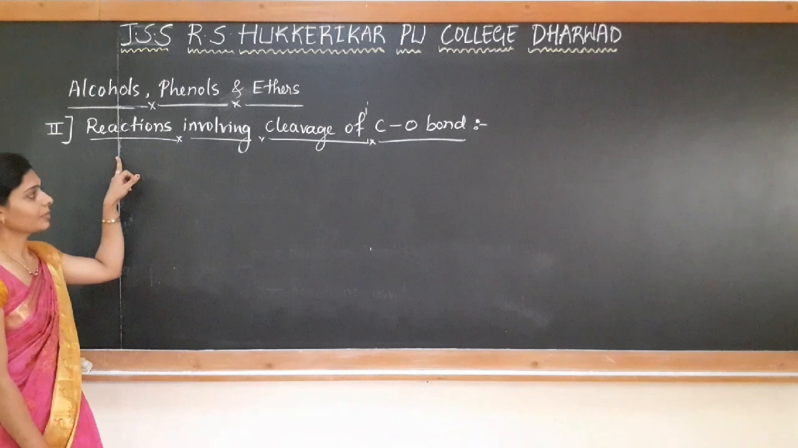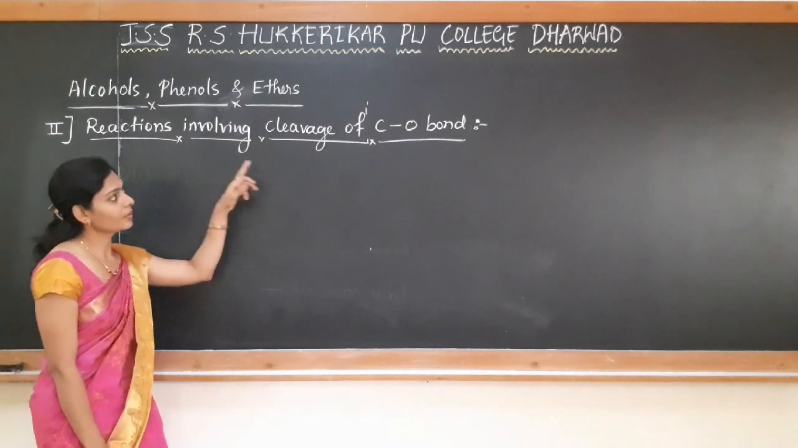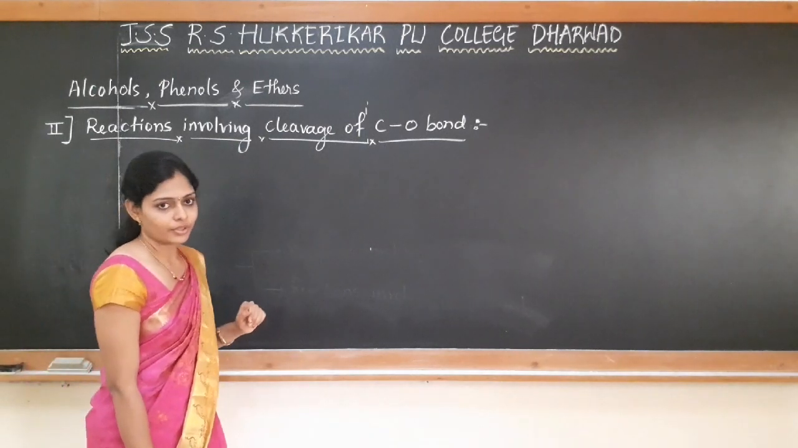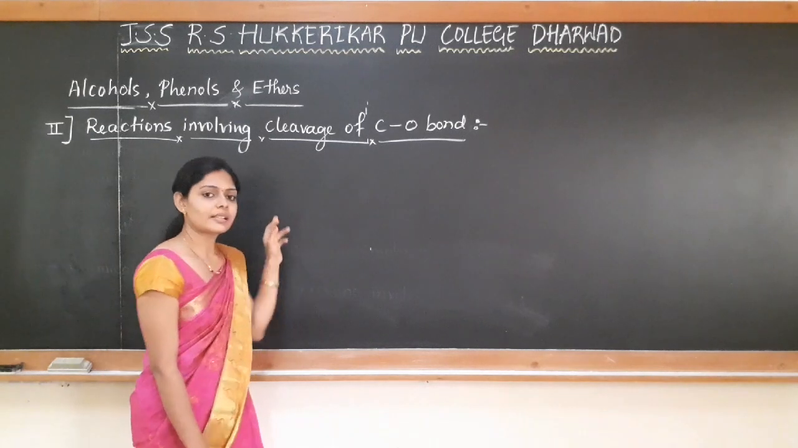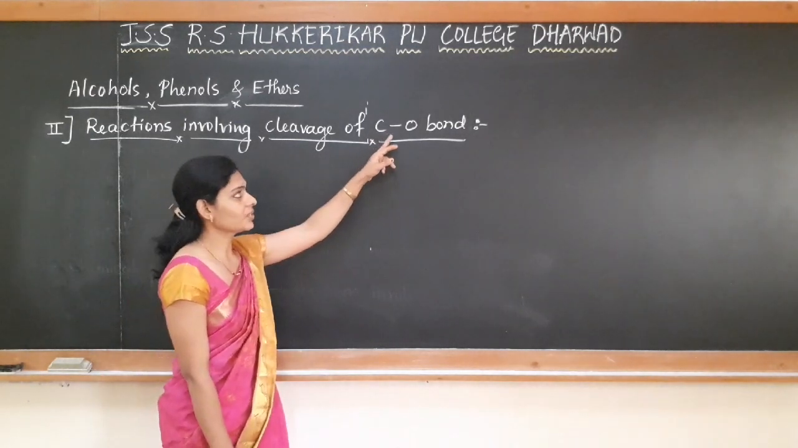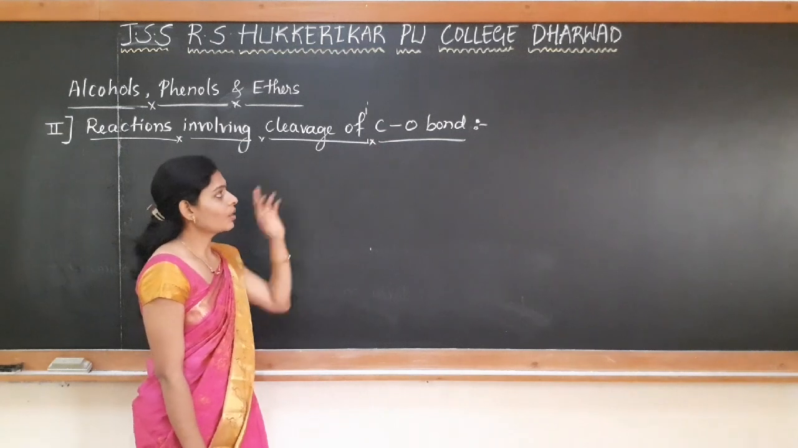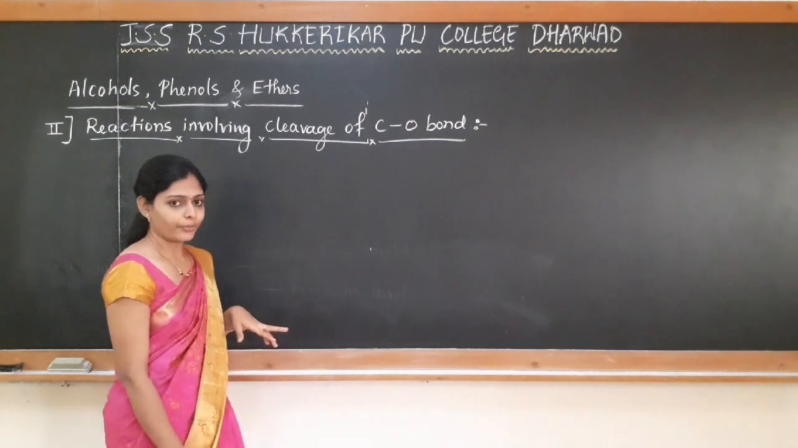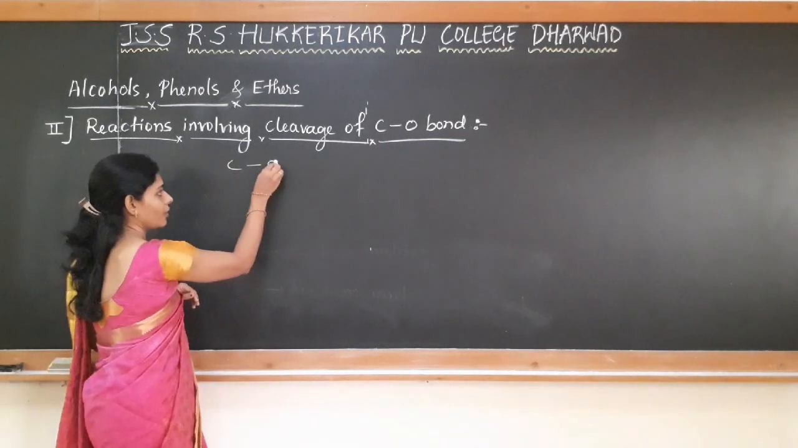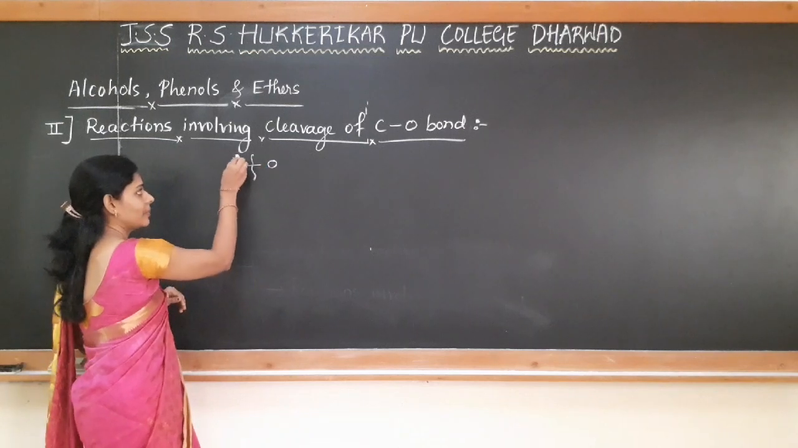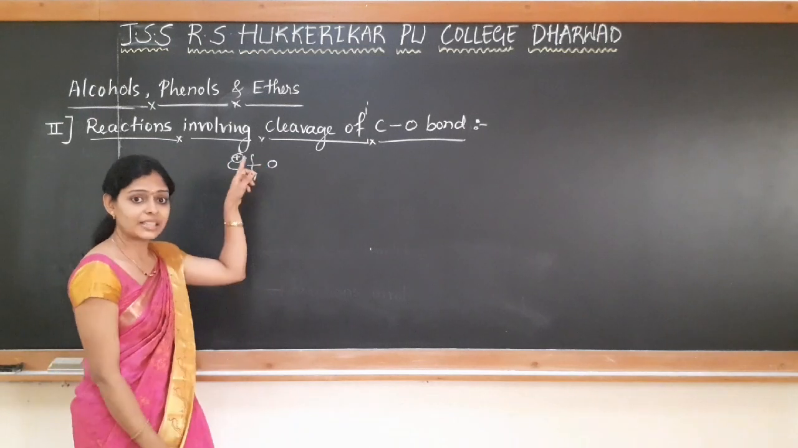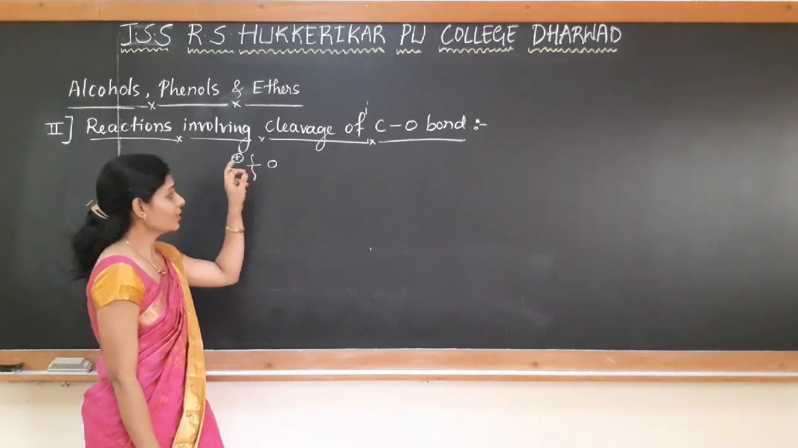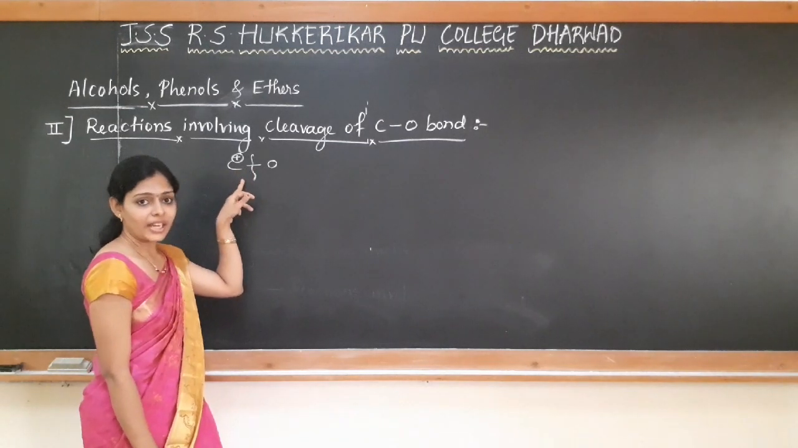The second type of chemical reactions are reactions involving the cleavage of carbon to oxygen bond. And as we have discussed in the last class, when there is a cleavage of carbon and oxygen bond, alcohols will be acting as an electrophile. So when there is a cleavage of carbon to oxygen bond, what happens? This carbon will be getting positive charge. That means it is electron deficient. So there is a formation of carbocation.